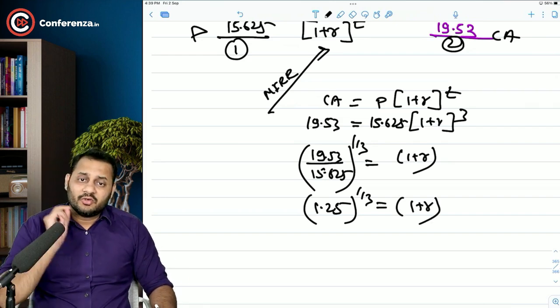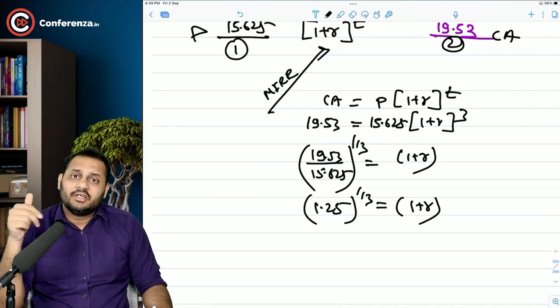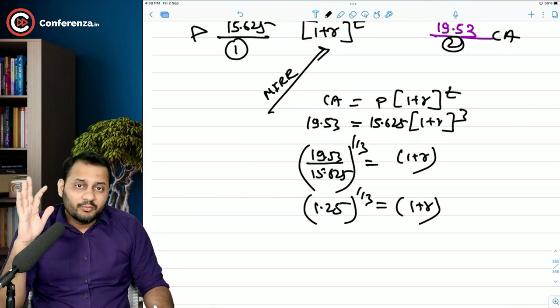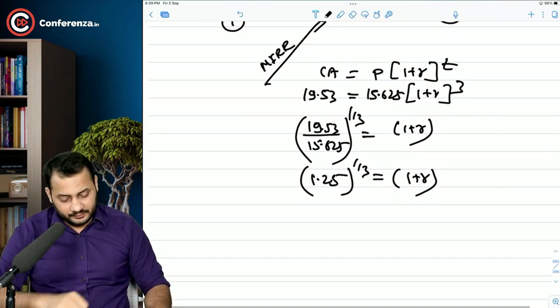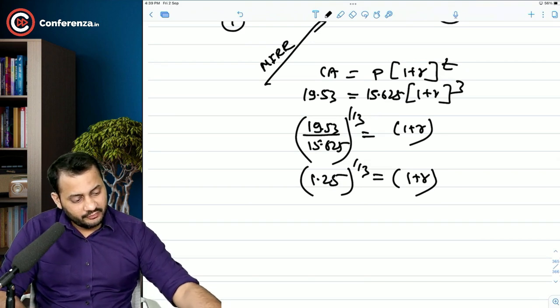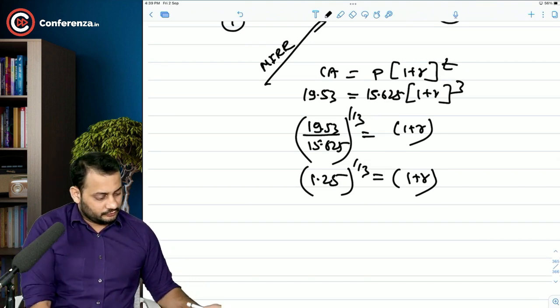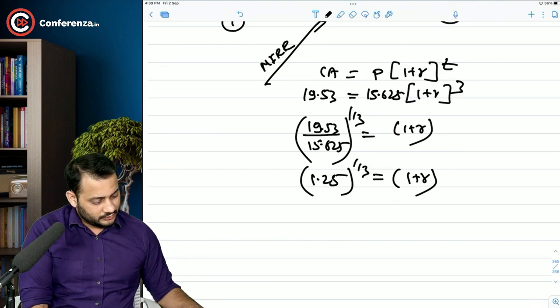Now you need to find out that rate. When you calculate, the cube of that should become 1.25. So 1.25, to the power 1 by 3, minus 1, plus 1, 12.